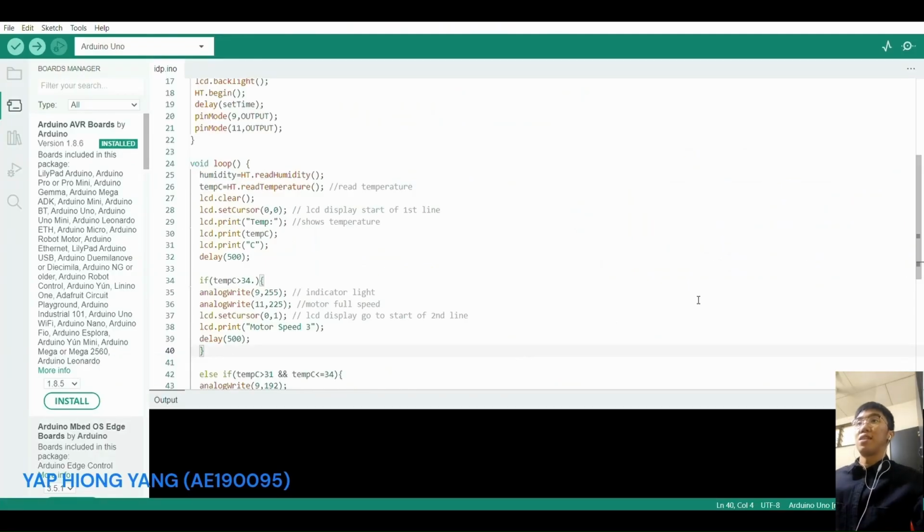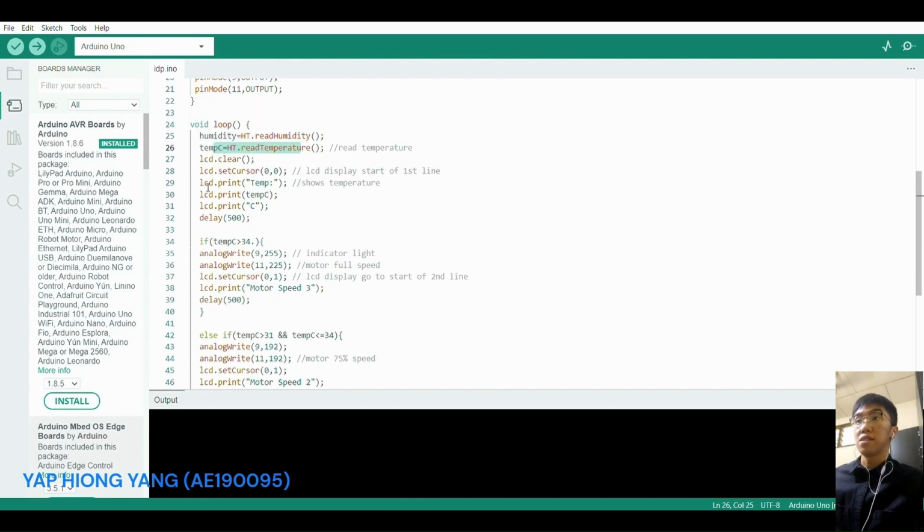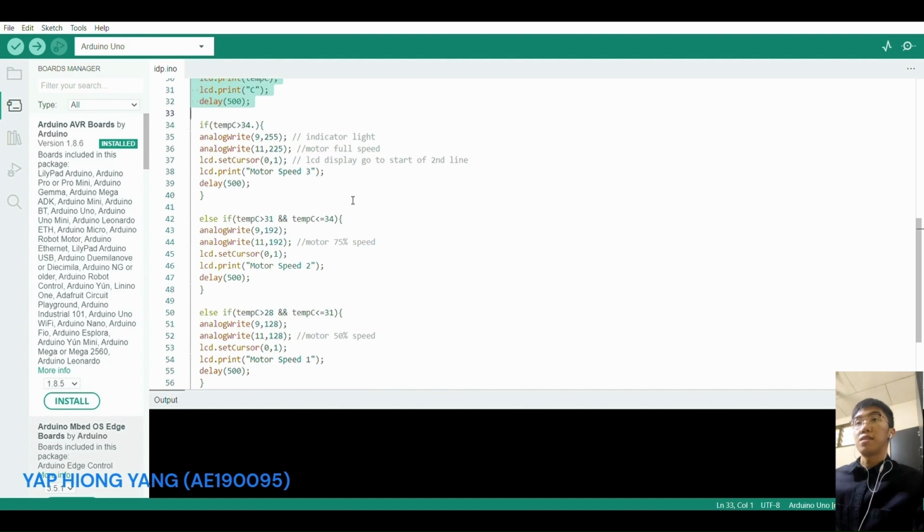In our project, we are using Arduino as the processor. These are the codes that we implemented in our systems. The first thing, the main function of the subsystem, is to pump the water with the water pump according to the ambient temperature. The setting parameters of the temperature range are the main part of the system. These are the codes used in the system. The first is the temperature reading. In this project, we use a temperature sensor to sense the temperature and show it on the LCD display. Next is the variable speed mode.